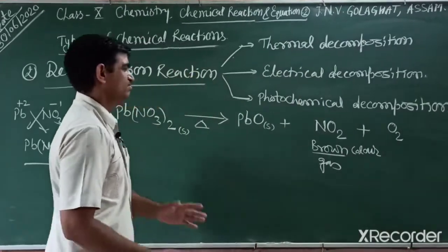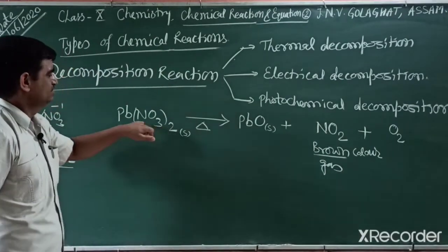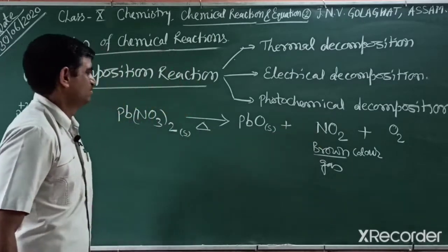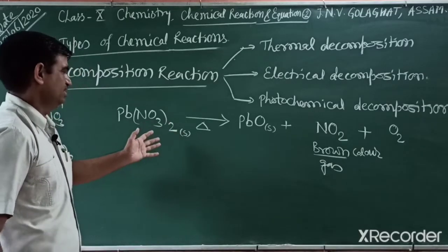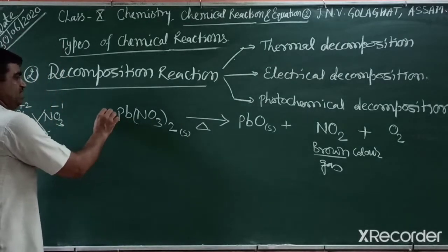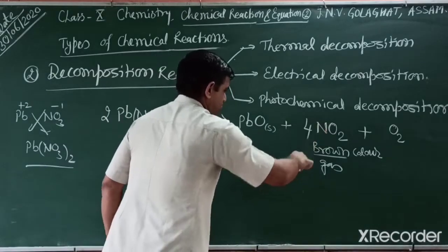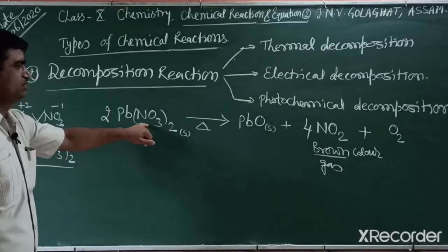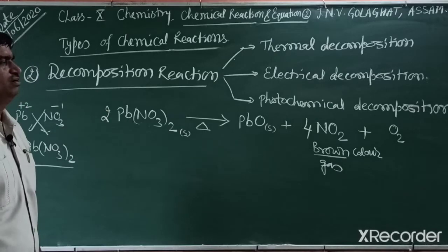So when we balance the reaction, students, how can we write? There are 2 nitrogen on one side and only 1 nitrogen on the other. So we balance the nitrogen and oxygen in a similar way. At first you write 2 and multiply, then a total of 4 nitrogen. 4 nitrogen, 3 times 2 is 6, 2 times 6 is 12 oxygen.